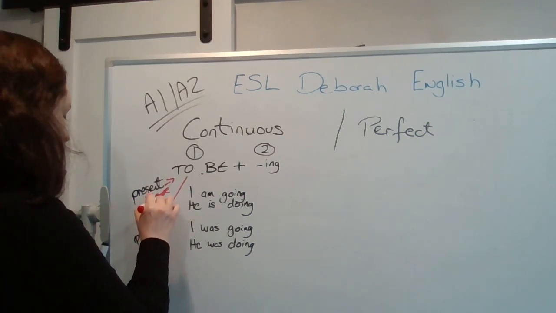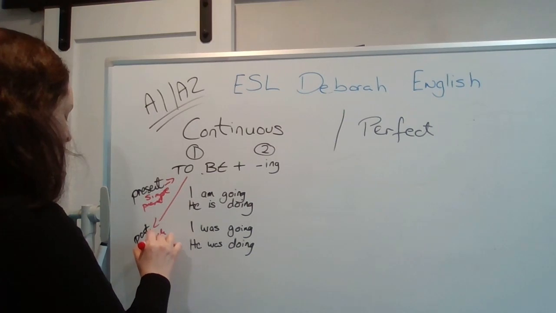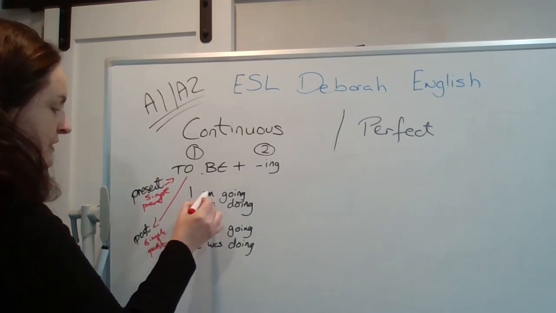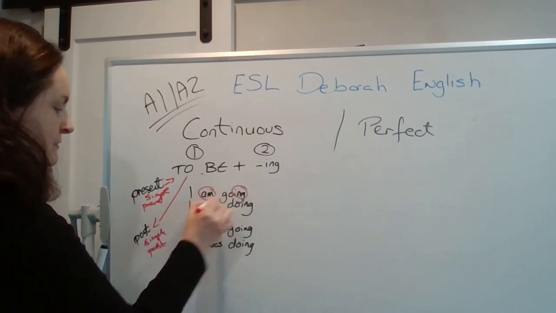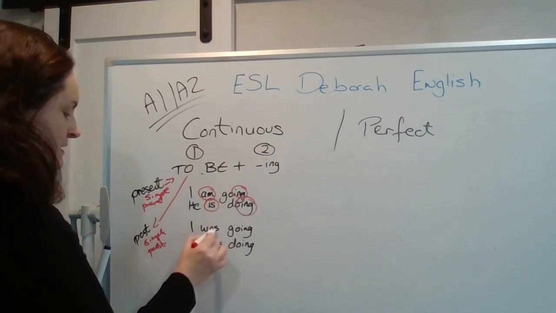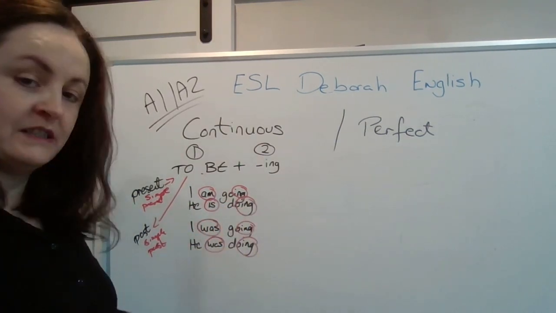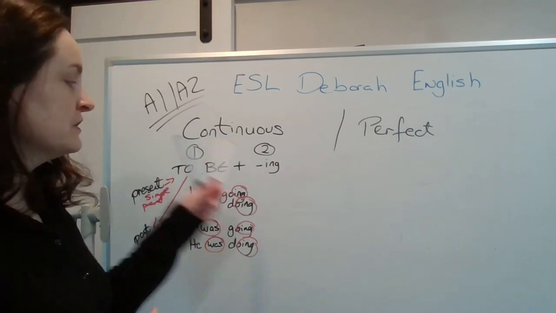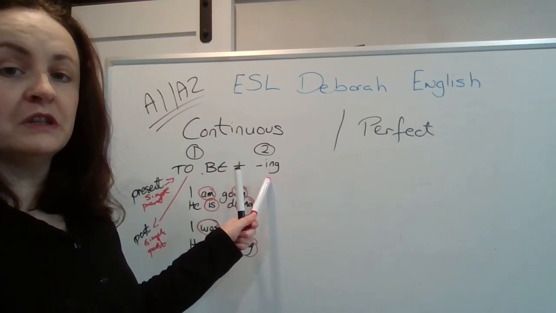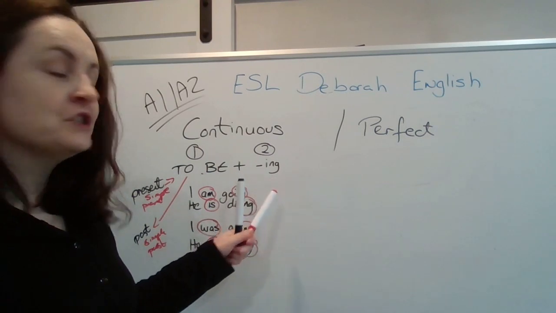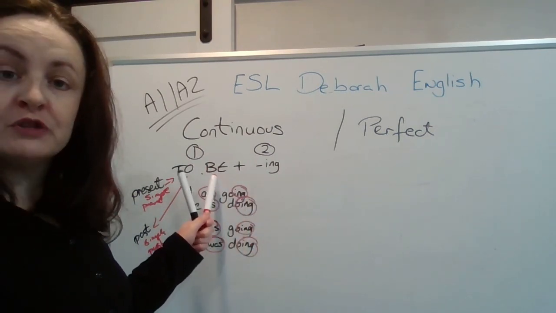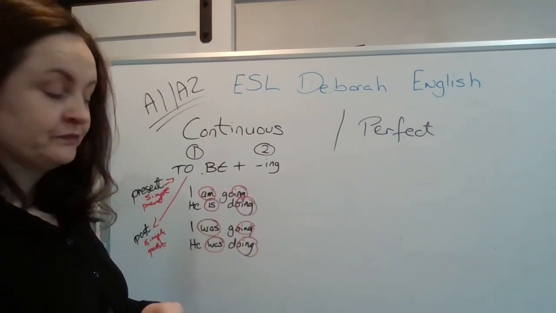So it has to have the two verbs. This is how you make it, and that is how you can see that it is continuous. If it's continuous, it has the ing. But to have the ing, it must have the verb to be before it.